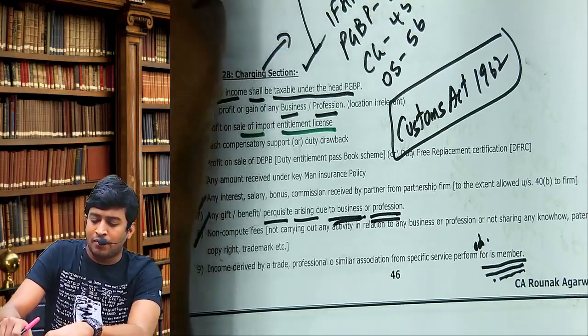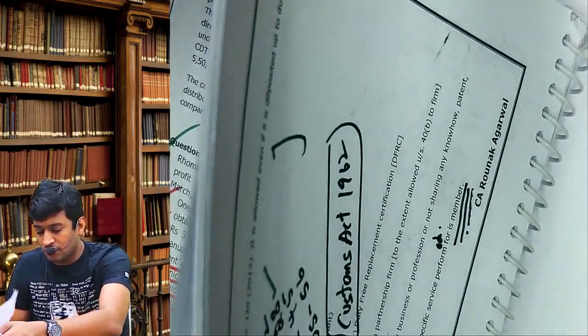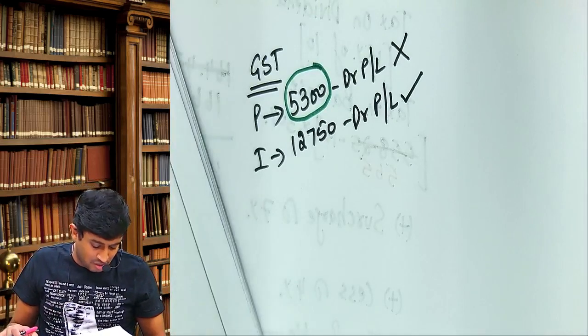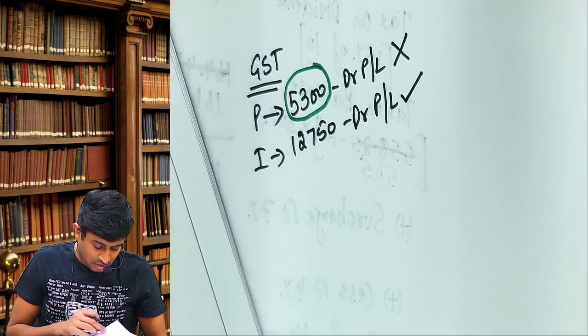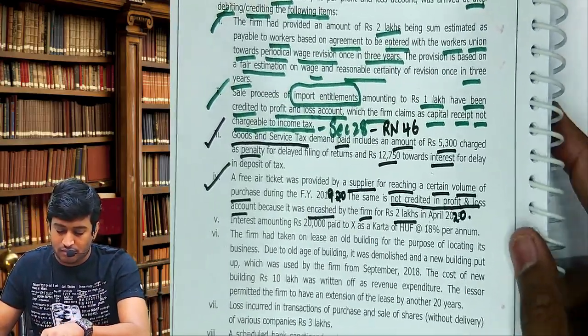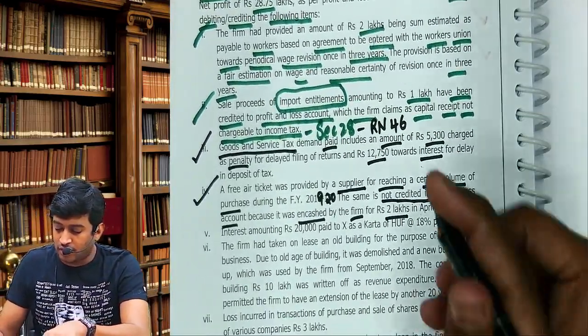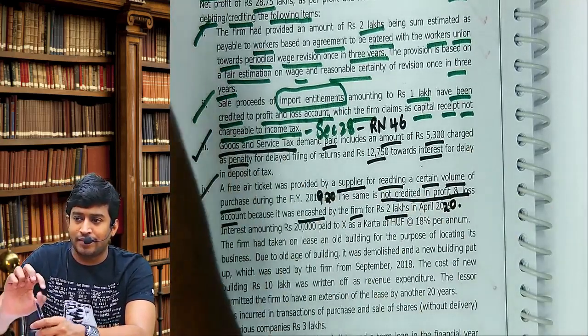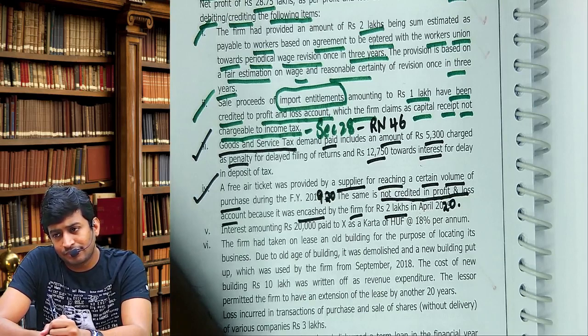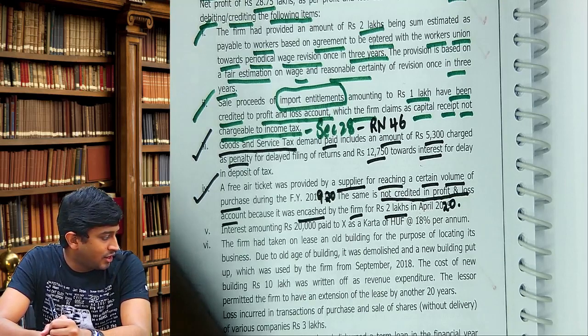So in the problem, what is the amount? Please check in the problem what the amount is. 2 lakhs. Did you credit it? No. So right there, reference section 28.